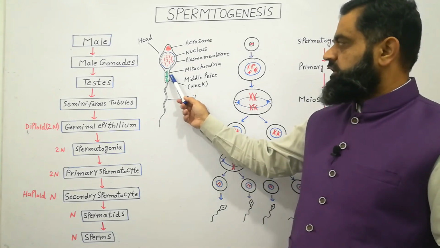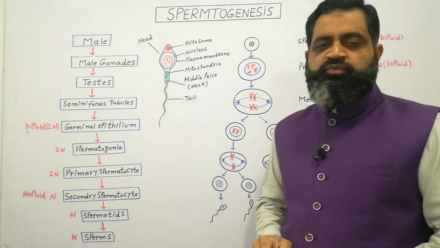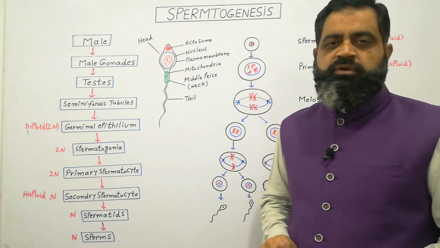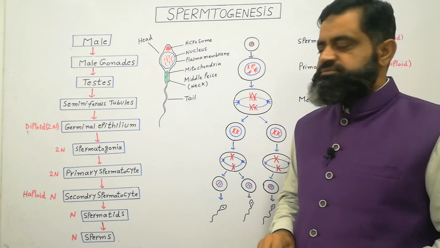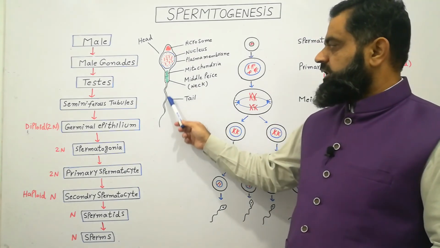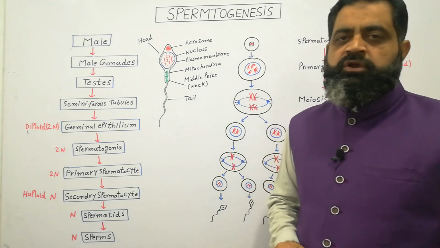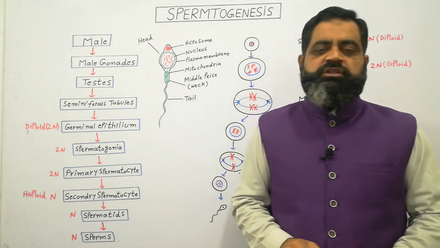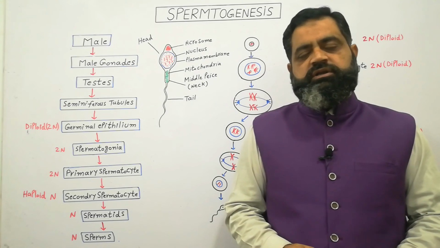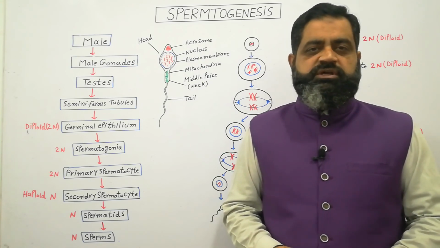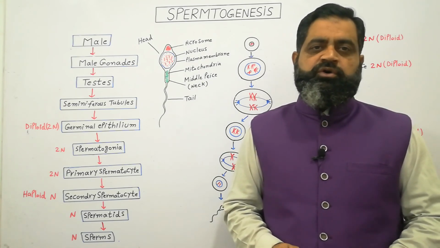In the neck region there are many mitochondria which provide energy for swimming or movement of the sperms, while the tail helps to swim towards the egg. So in this way we have tried to understand the process of spermatogenesis and structure of sperms. I hope you have understood it.